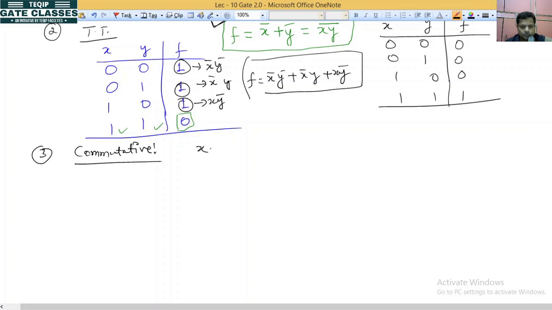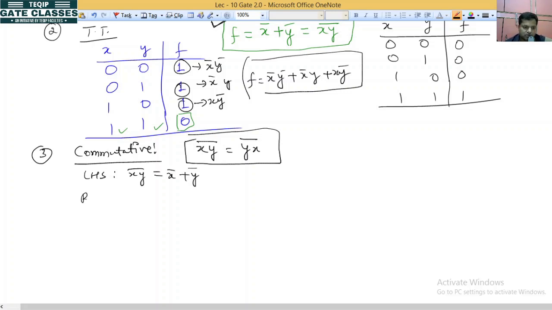If we prove that (xy) whole bar is equal to (yx) whole bar, then we say that the NAND gate holds the commutative law. So LHS equals (xy) whole bar, which can be written as x bar plus y bar with the help of De Morgan's law. We will study it in Boolean algebra. Now the right hand side, (yx) whole bar, will be y bar plus x bar.